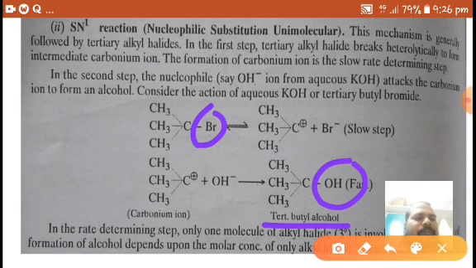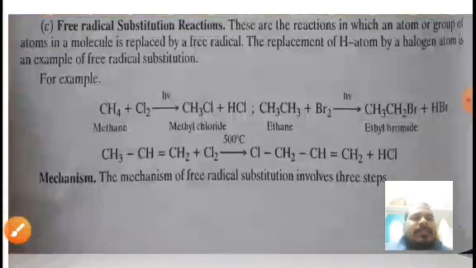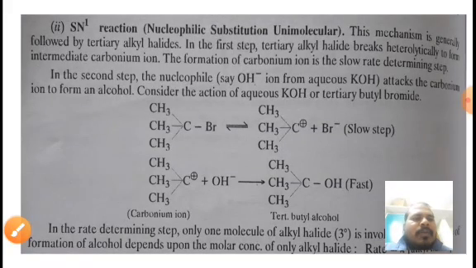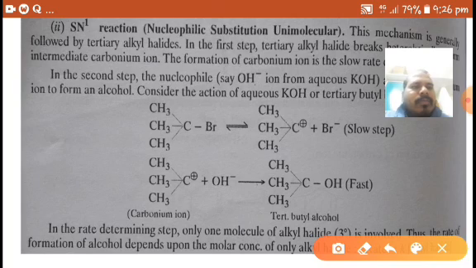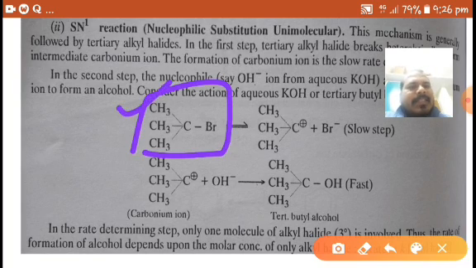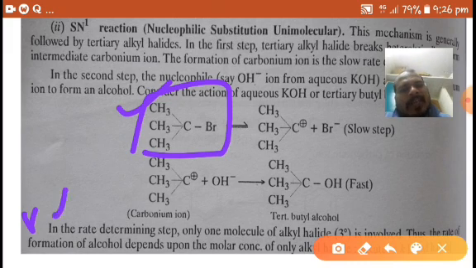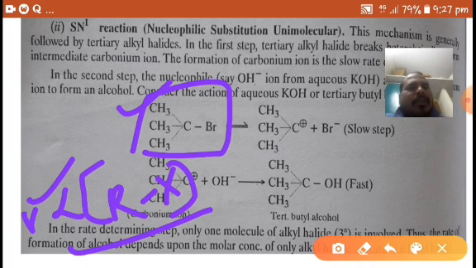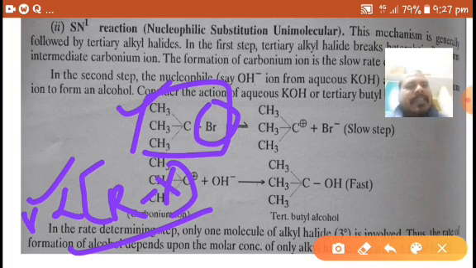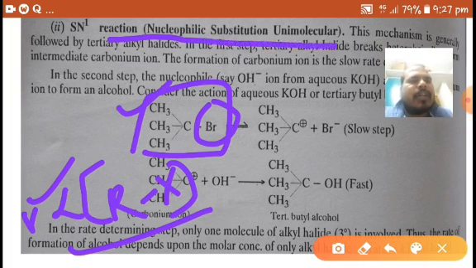So in this reaction, in the slow step, how many reactants have participated? Only one. That's why the rate of the reaction depends only on the alkyl halide. That's why it is called unimolecular. Substitution has taken place, so it is called unimolecular nucleophilic substitution reaction.